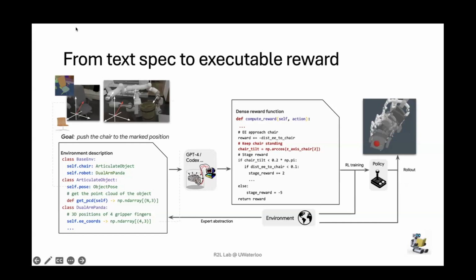This reward function says things like, if your arm is close to the chair, that's good because it means you're about to push the chair. And it's bad if you start to tilt the chair over.